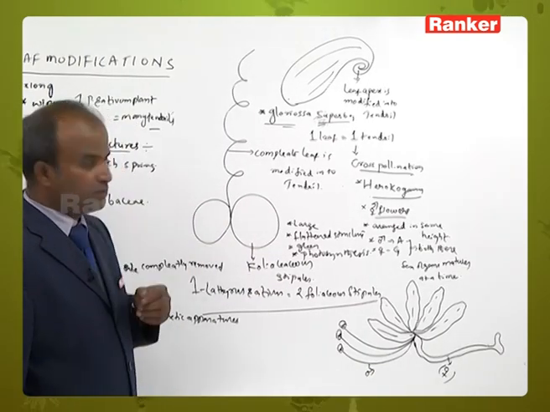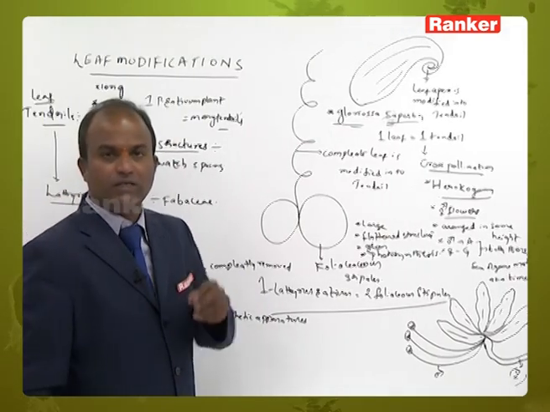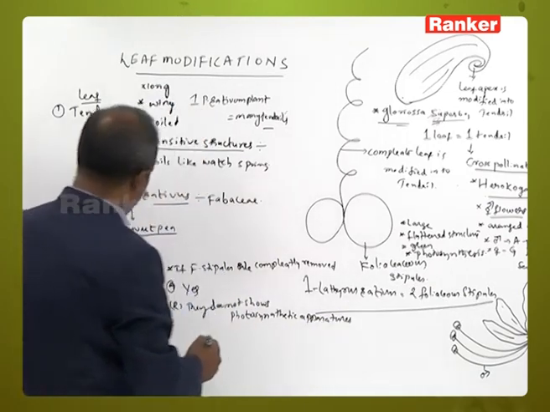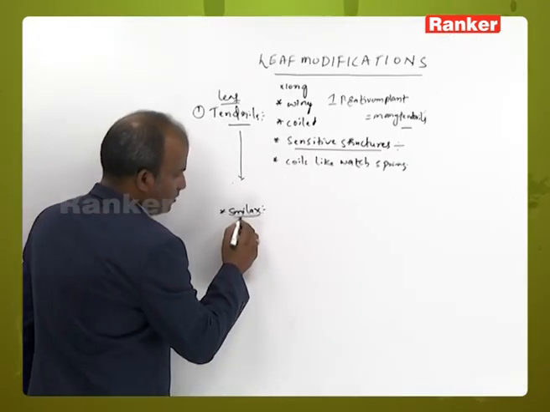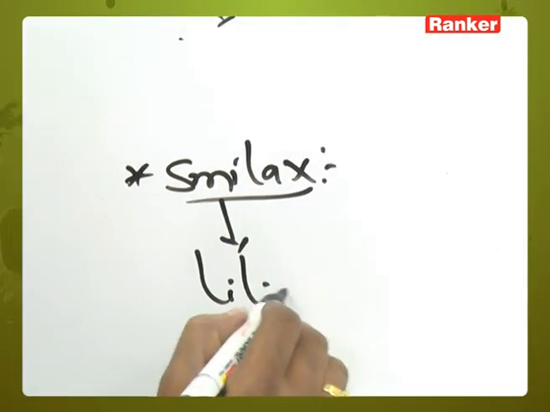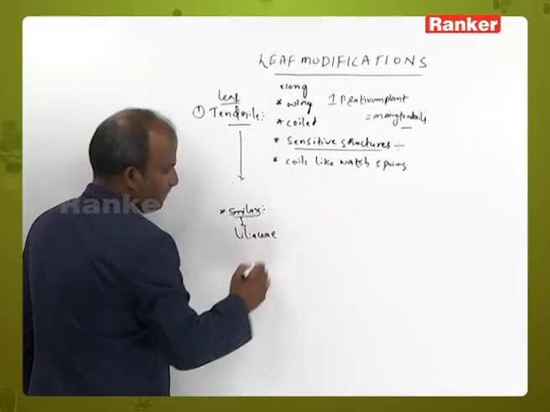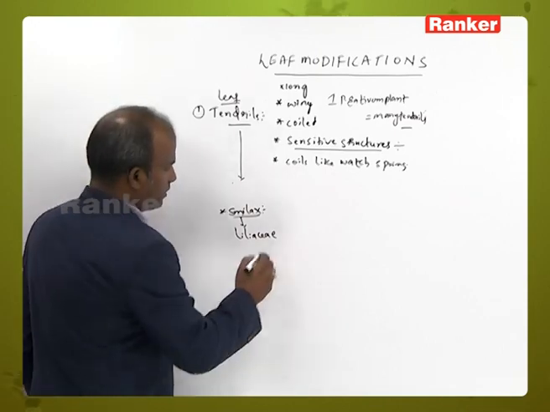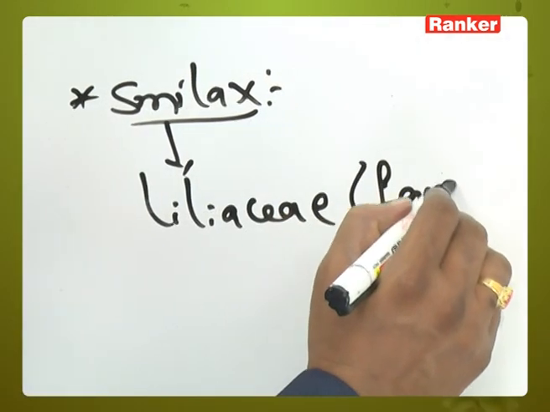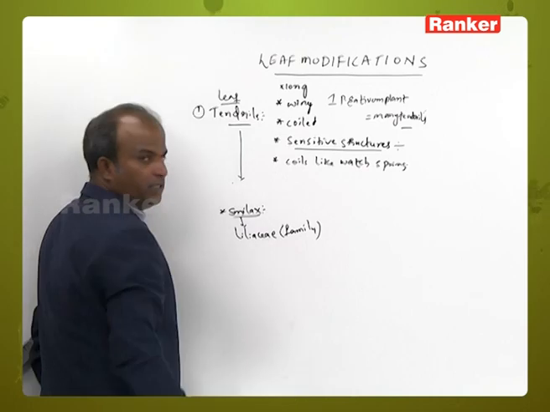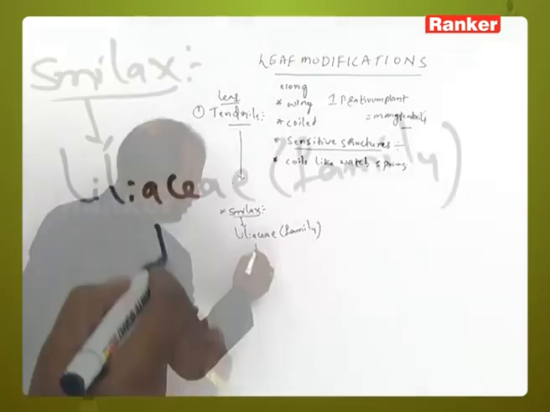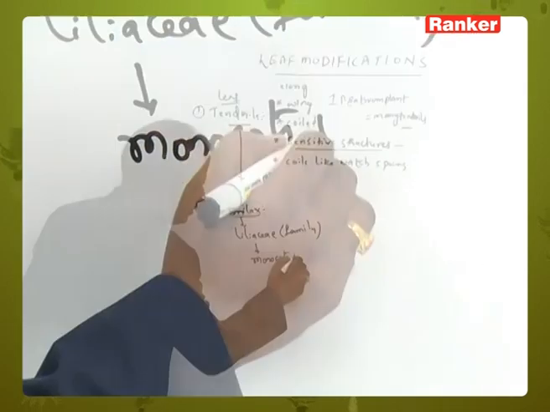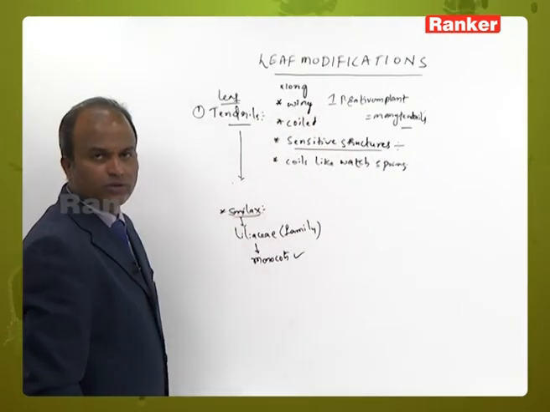Now another example of tendrils is Smilax, which belongs to the family Liliaceae. Liliaceae belongs to monocots.